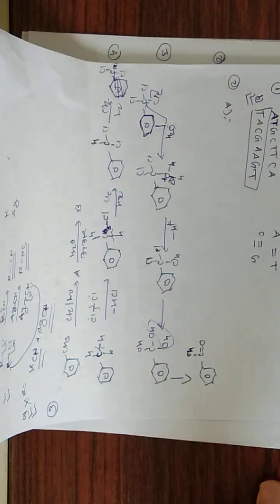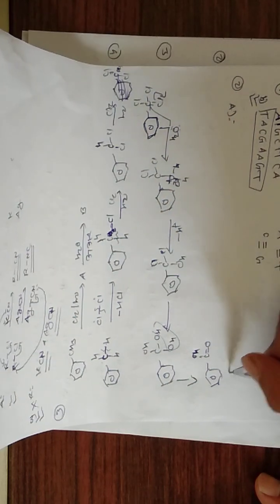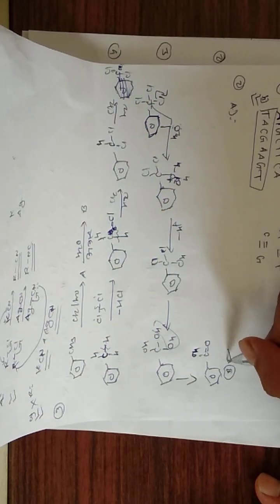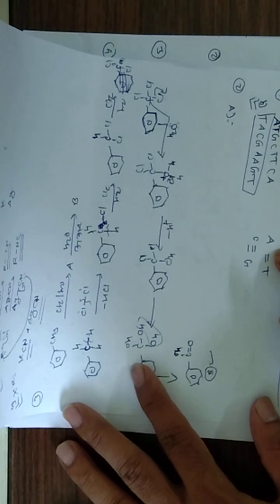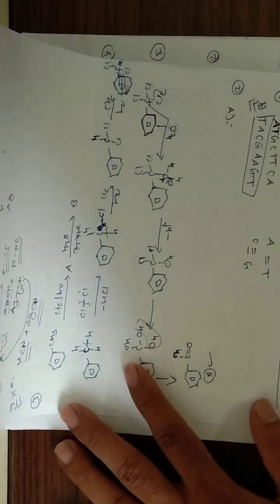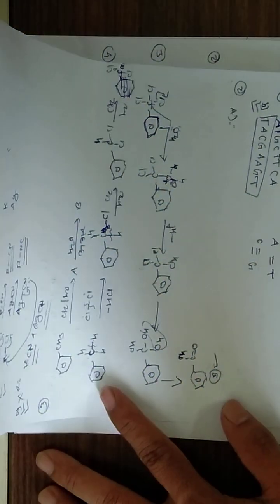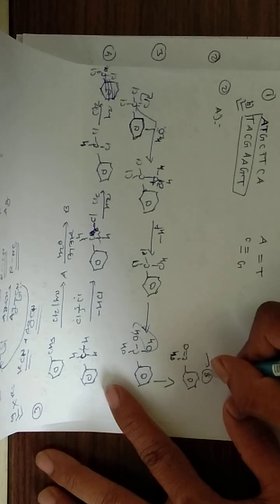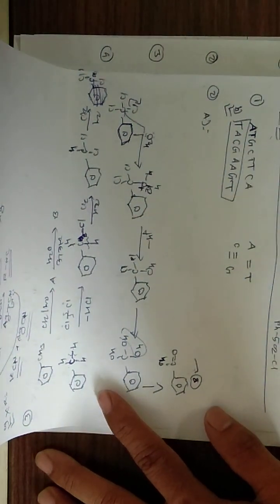In the options, B is given in the fourth option. I am not writing all four options because it is time consuming, so that you can understand easily.